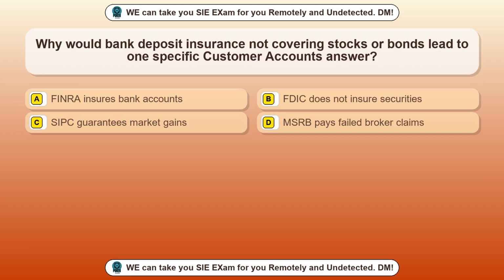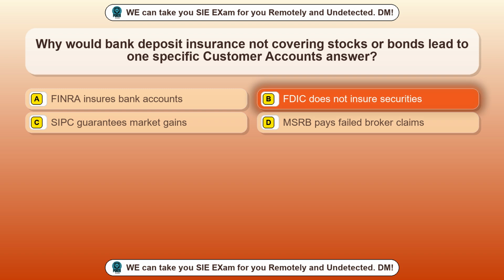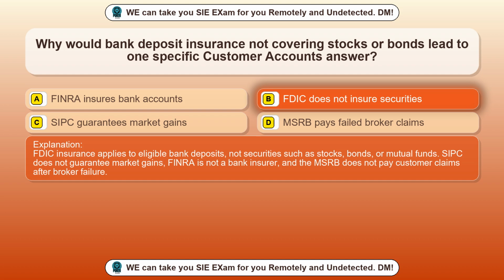Question 86. Why would bank deposit insurance not covering stocks or bonds lead to one specific customer account's answer? Option A, FINRA insures bank accounts. Option B, FDIC does not insure securities. Option C, SIPC guarantees market gains. Option D, MSRB pays failed broker claims. The correct answer is option B. FDIC does not insure securities. FDIC insurance applies to eligible bank deposits, not securities such as stocks, bonds, or mutual funds. SIPC does not guarantee market gains, FINRA is not a bank insurer, and the MSRB does not pay customer claims after broker failure.